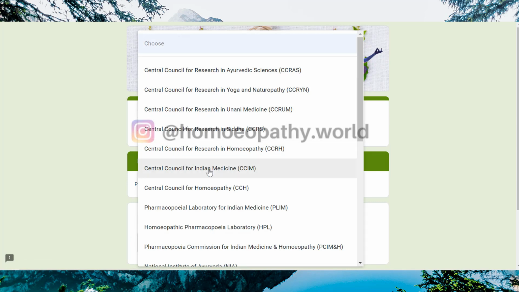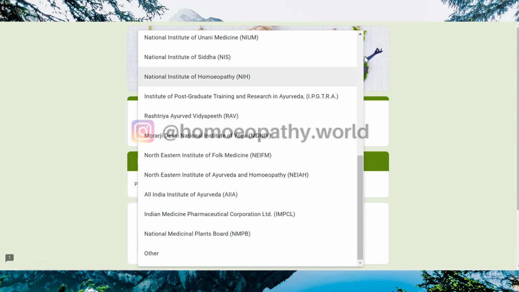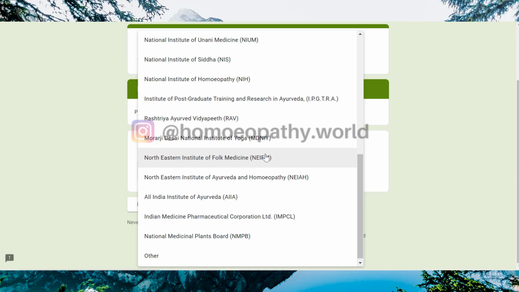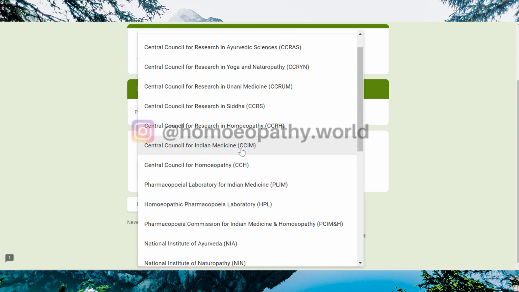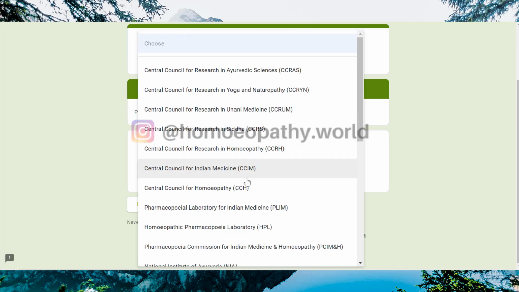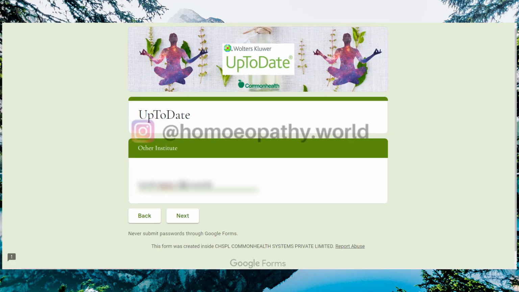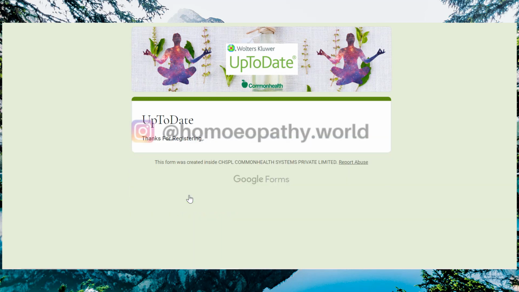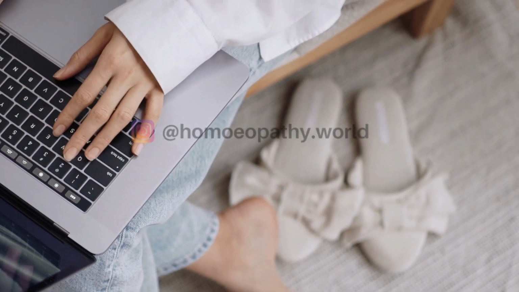If you are attached to any of these hospitals that are mentioned here, suppose you are from the Northeast Institute of Folk Medicine, you can just click on this particular section over here. But if you are not from any of these councils or any of these institutes, you can just click on other. And then here you can just type in whichever institute you are associated with and click on next. And then you can click on submit. After submitting this particular form, you have to wait for some time to get a reply from them. Okay, so it might take around 2 to 3 days for them to reply.